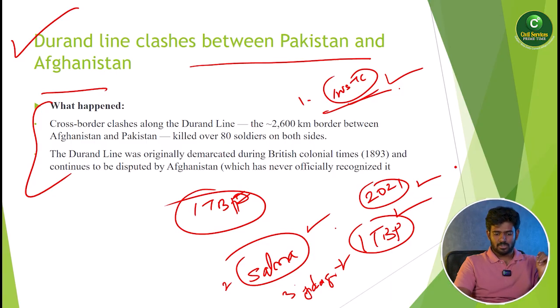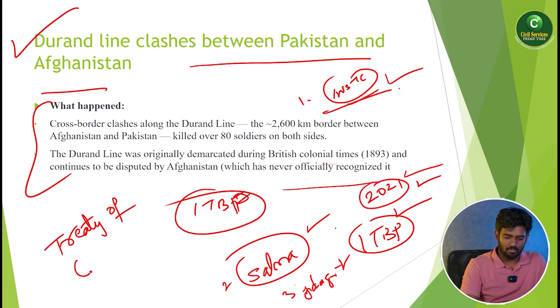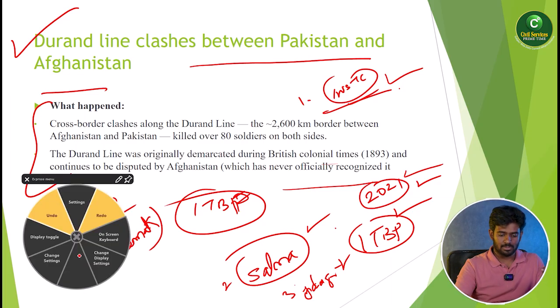Okay. The Durand Line was originally demarcated during British colonial times and continues to be disputed by Afghanistan. And another important historical current affair is that the British took over Afghanistan with the Treaty of Gandamak. Okay, the Treaty of Gandamak. So these things are very much important.